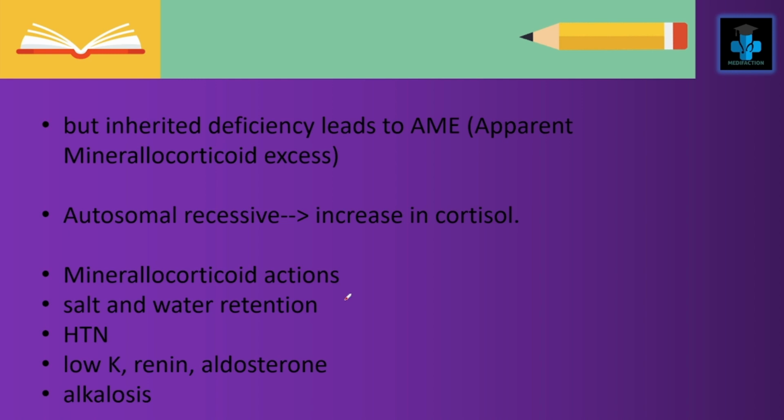Which condition is that? It will be leading to AME, which is apparent mineralocorticoid excess. Because of the deficiency of the above mentioned enzyme, there will be an inherited deficiency leading to AME, an autosomal recessive condition, and this leads to an increase in cortisol because it is not getting converted into cortisone.